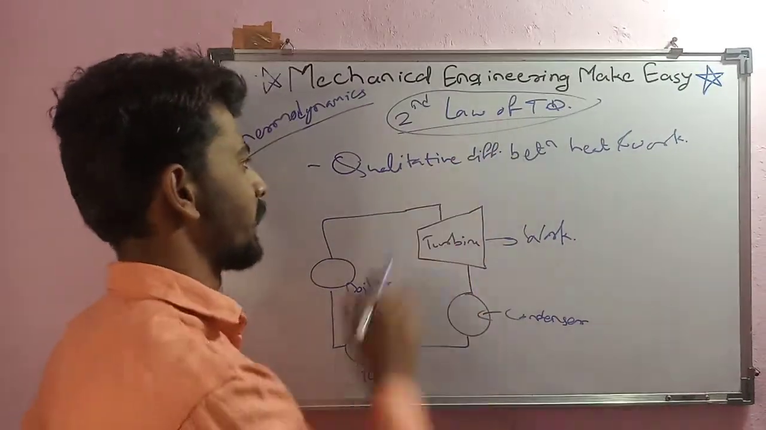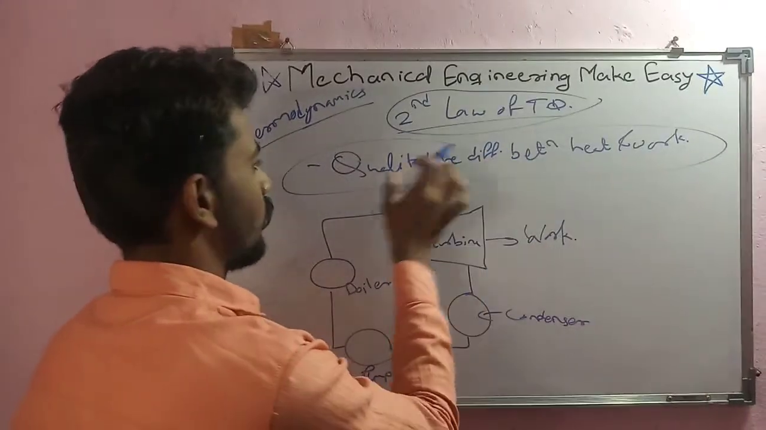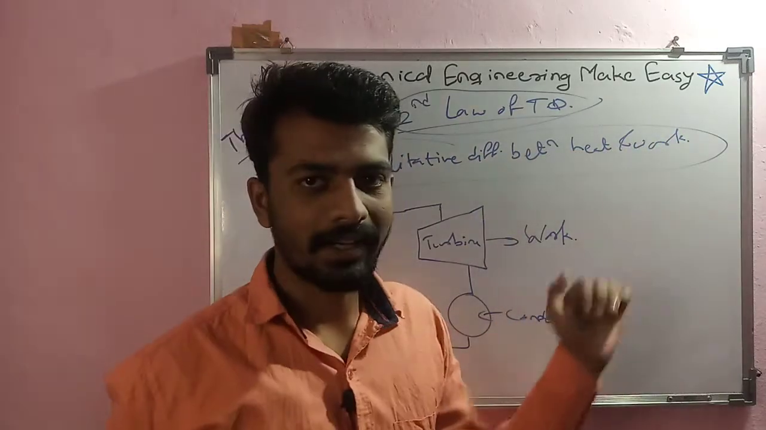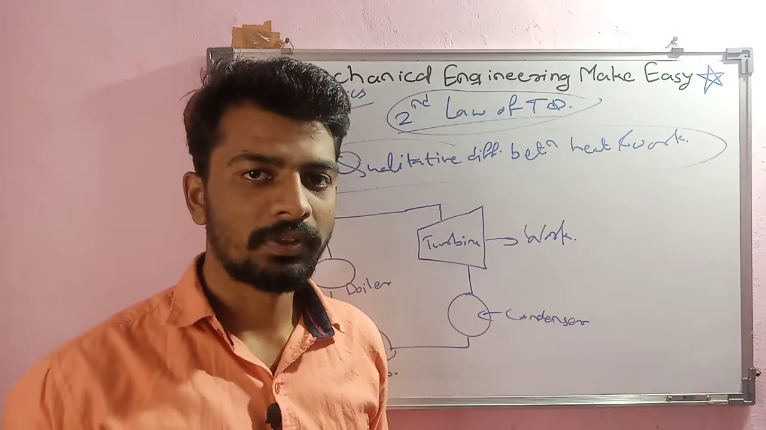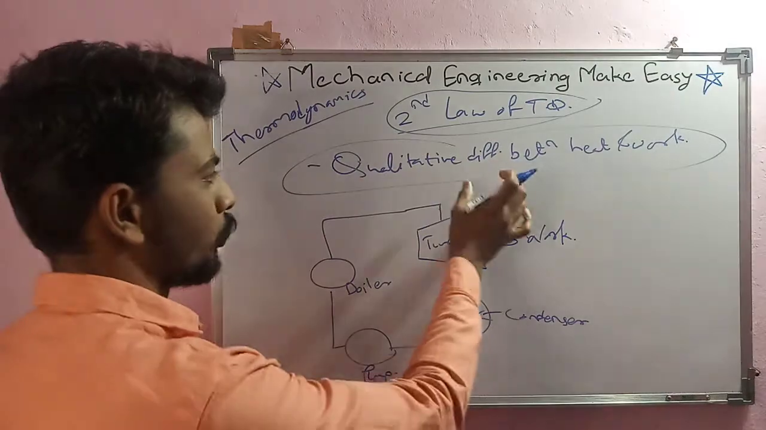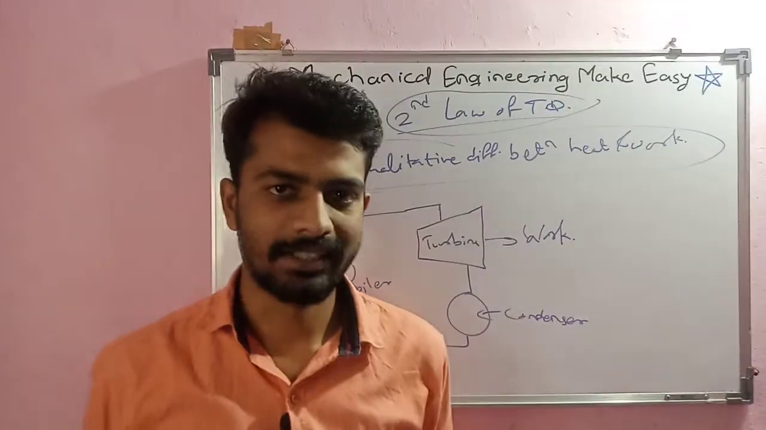So what exactly is the second law of thermodynamics? The second law gives us the qualitative difference between work and heat, meaning which is high grade energy and which is low grade energy, and how we are going to convert an amount of heat into work and an amount of work into heat. That qualitative difference between heat and work is exactly what the second law says to us.